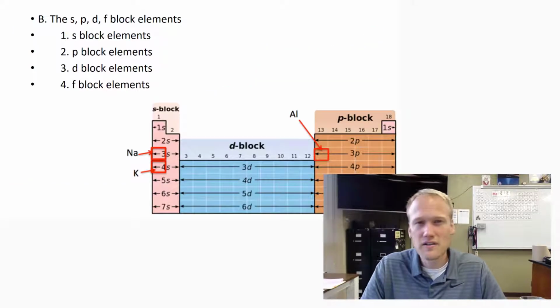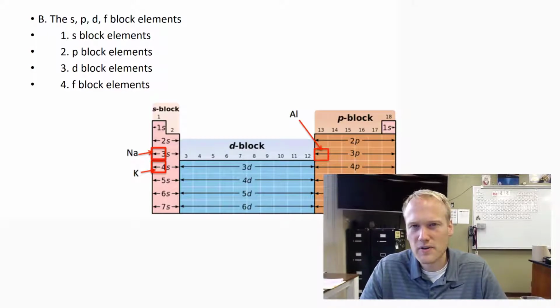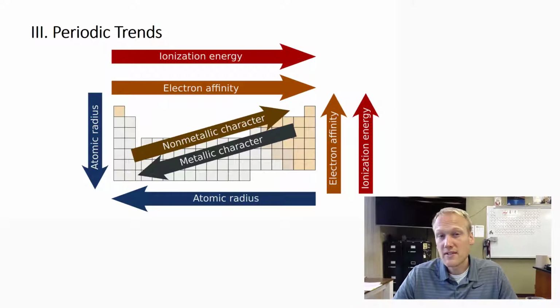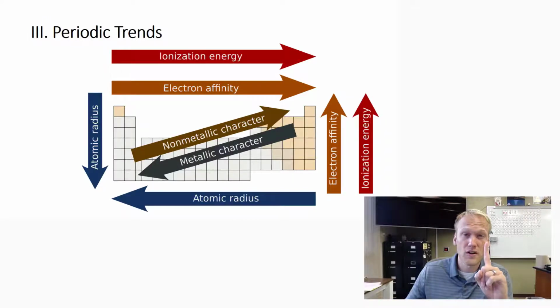We have also already talked extensively about the S block, P block, D block, and F block. I am not going to review that again here. You can see the picture on the screen. I'm sure you got this down by this point. All right, so based on that, let's start talking about some trends. Here are some of the trends we're going to talk about. You can see there's kind of a lot, and there's all these arrows pointing in different directions. Let's start off with the first trend, which controls all other trends.